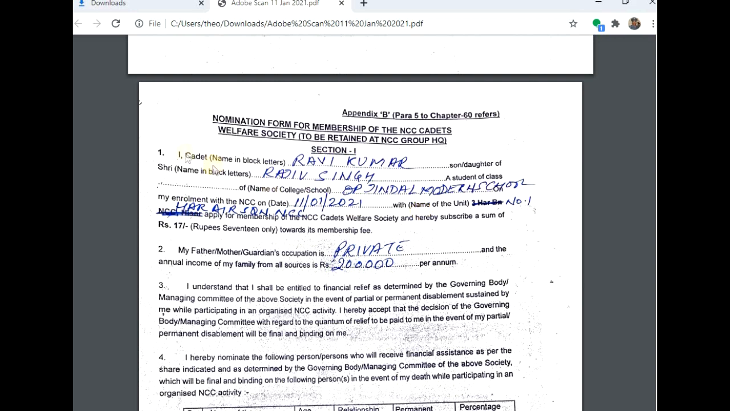The next one is nomination. Here, I, name of the cadet, then name of your father, name of your institution, on the date when you are enrolled. Over here it is written 3rd Battalion NCC, but you are in number 1 Haryana Air Squadron NCC. My father, mother occupation is private, salaried, businessman, whatever it is. And annual income 2 lakhs, 20 lakhs, 30 lakhs, 40 lakhs, whatever it is.